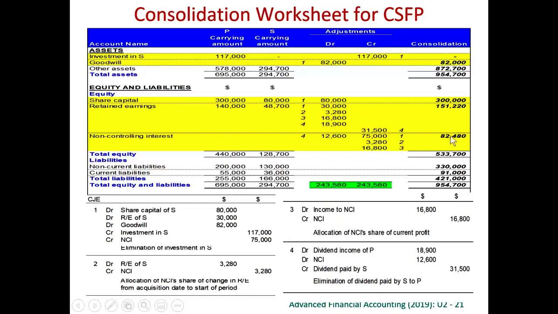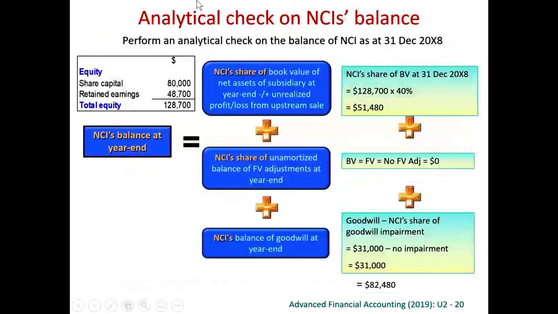Now we have got the non-controlling interest here. Non-controlling interest is an investment value. Just like my investment in Hong Kong Bank, my investments always consist of 3 components. The 3 components are the share of the book value of the net assets, the share of the fair value adjustments, and the share of the goodwill, actually. So the first component is the share of the book value.